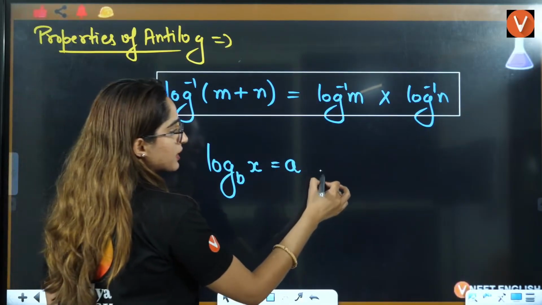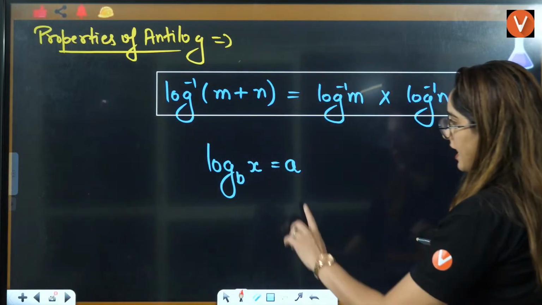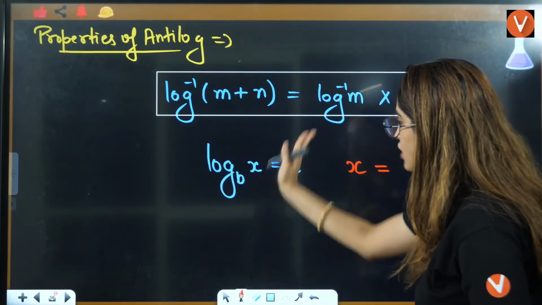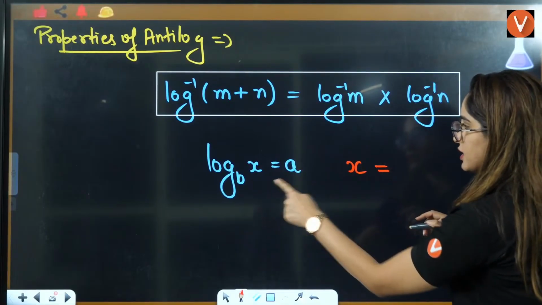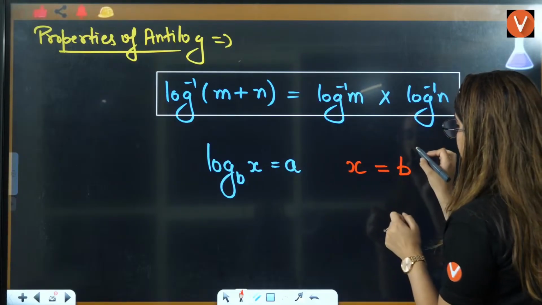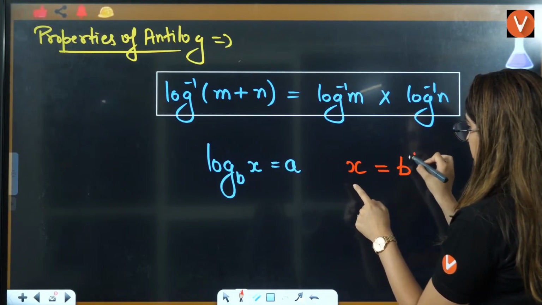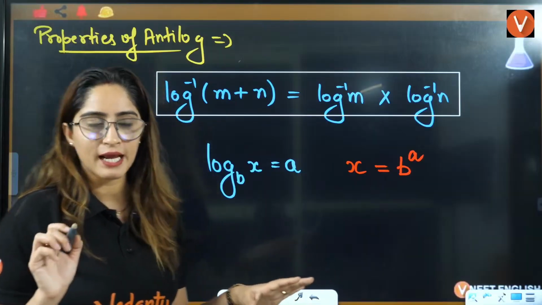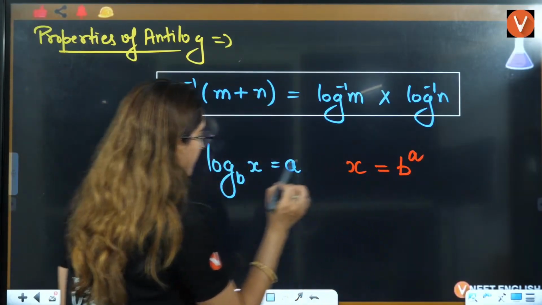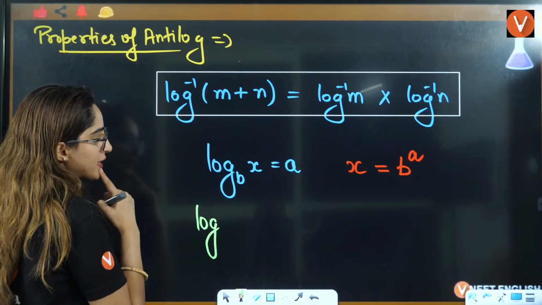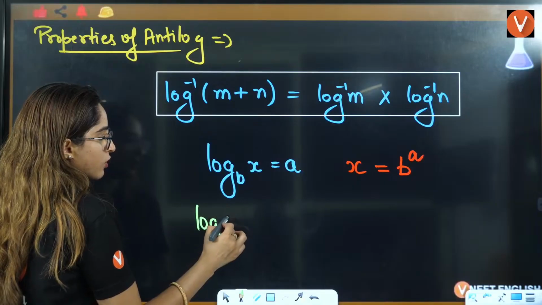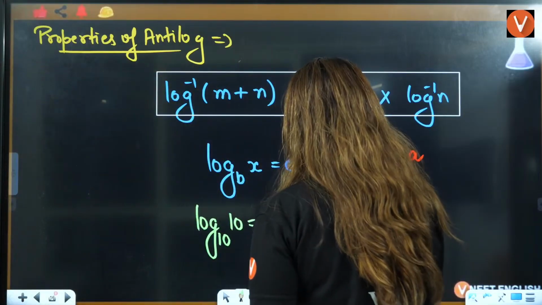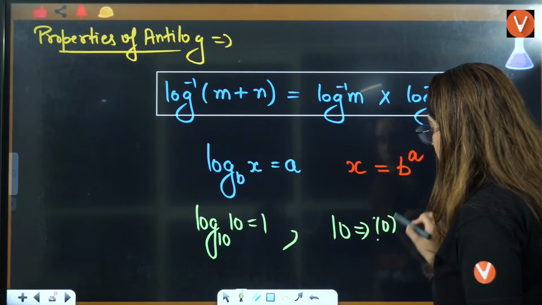In inverse form, we can also write it as X equals B raised to power A. This B will come to the other side and push this A into the power. For example, log base 10 of 10 is equal to 1, so 10 is equal to 10 raised to power 1.